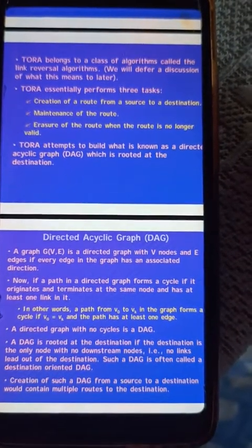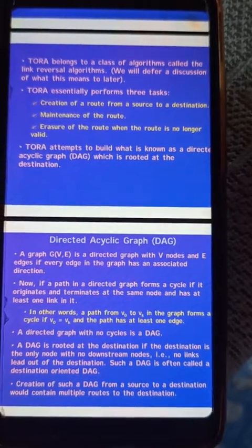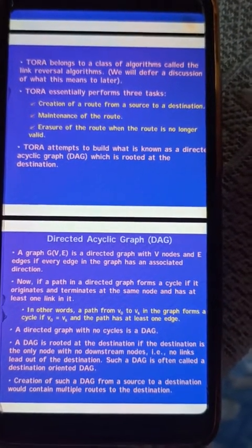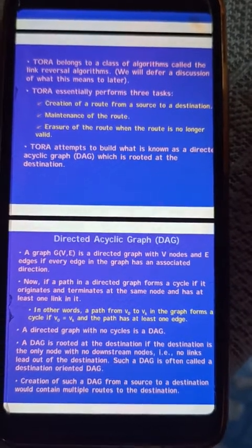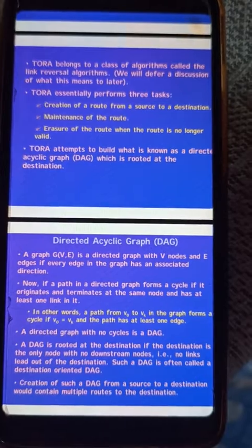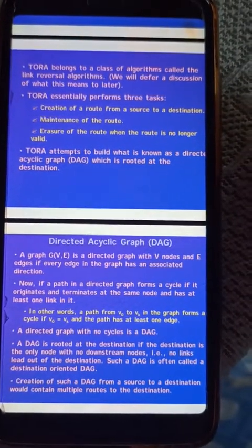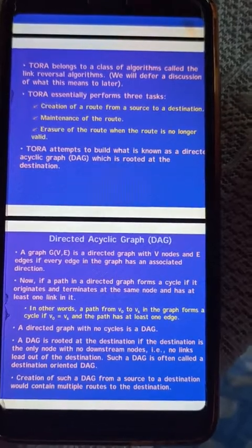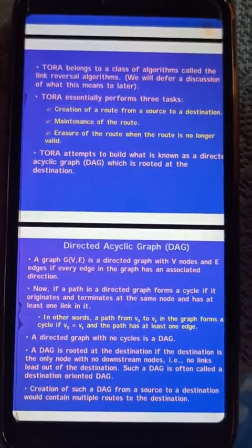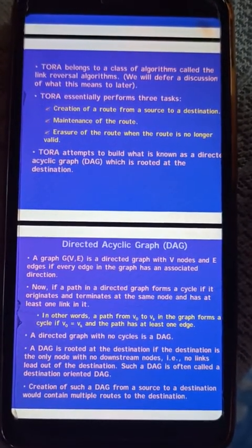It means it originates and terminates on the same node, and the path has at least one edge. A directed graph with no cycles is a DAG. Earlier we discussed that in the directed acyclic graph there are no cycles, meaning the originating node and the terminating node are not the same.